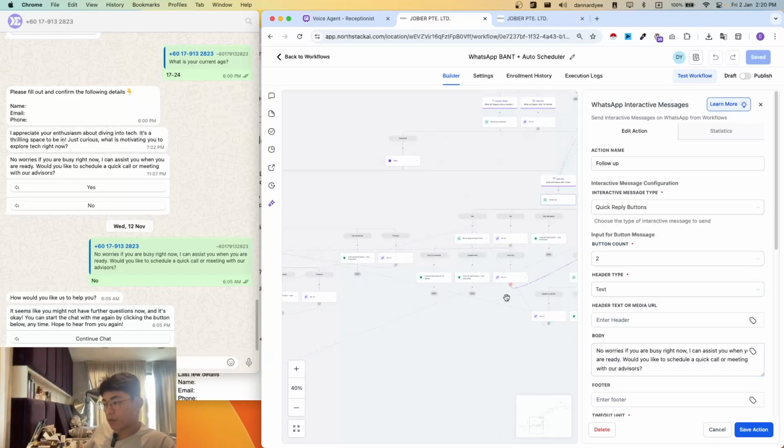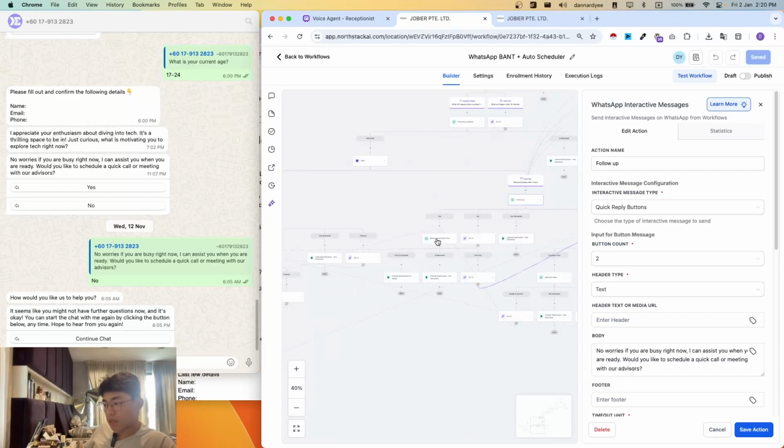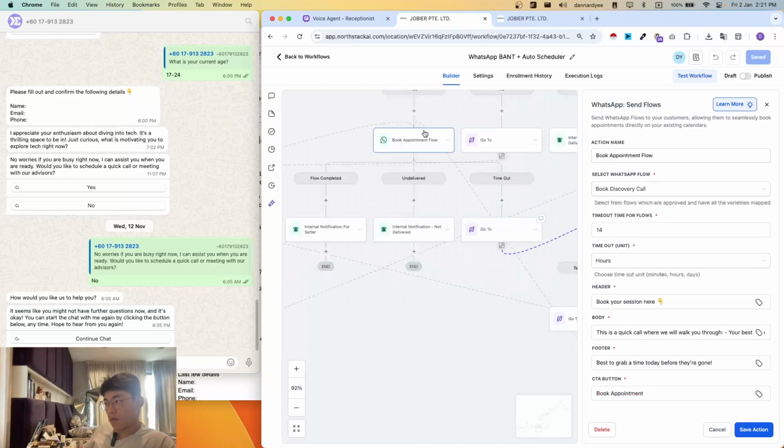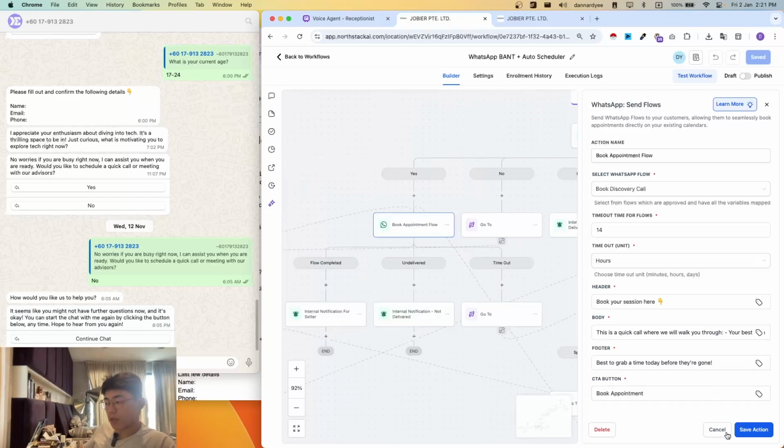Let's say if we put it as no, you then guide us on how you would like us to help you. In this case, if the client clicked yes, it will also bring us to a book appointment flow, which leads to them going to an appointment booking page.